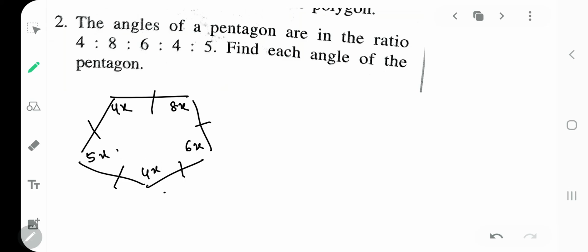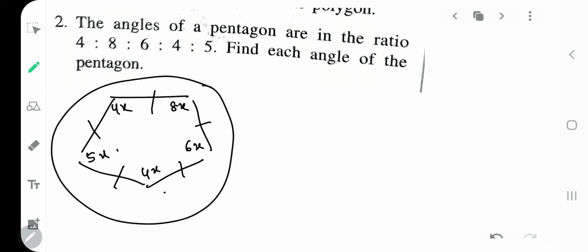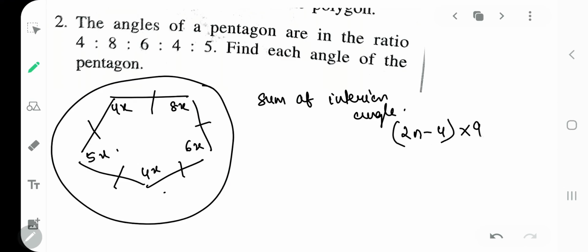Find each angle. For finding each angle, my dear kids, you have to first find the sum of interior angles. So the sum of interior angles, with the formula, you have to find 2n minus 4 into 90. Put the value of n as 5, minus 4 into 90, and you will get 540.